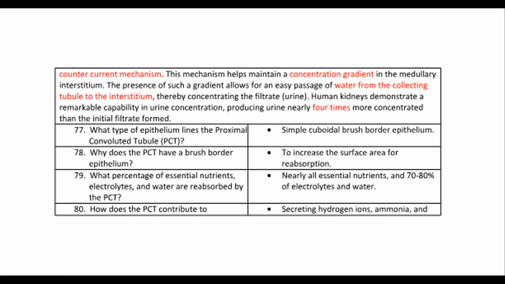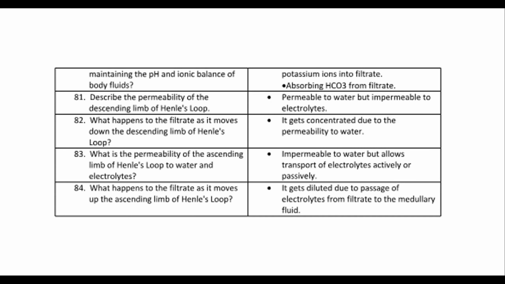80. How does the PCT contribute to secreting hydrogen ions, ammonia, and maintaining the pH and ionic balance of body fluids? Potassium ions into filtrate, absorbing HCO3 from filtrate. 81. Describe the permeability of the descending limb of Henle's loop. Permeable to water but impermeable to electrolytes. 82. What happens to the filtrate as it moves down the descending limb of Henle's loop? It gets concentrated due to the permeability to water.